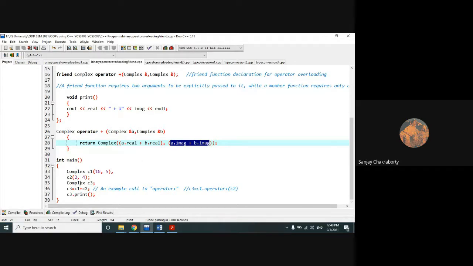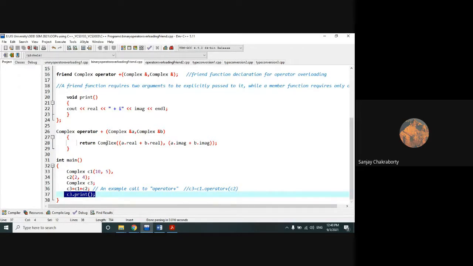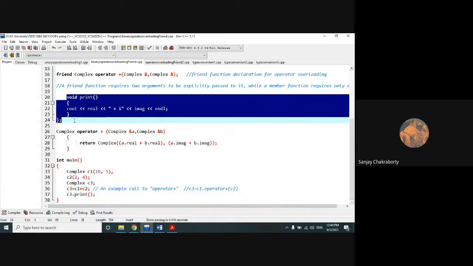In this case, we will do the addition of the real part first, then the addition of the imaginary part second. That will be represented along with the I, because the print function will be called after this. So it will return the value to the C3 object, and the C3 object is used to call the print function.